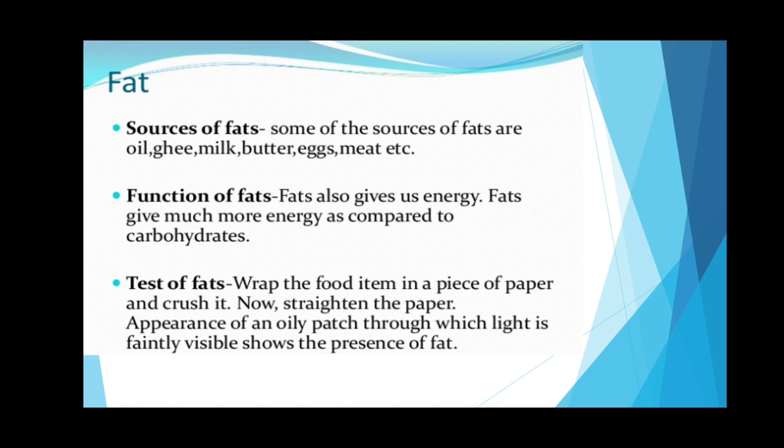Both of these combined become lipids, right? So lipids are also found in corn oil, butter and ghee that I've just mentioned. These are the source of soluble vitamins. What are soluble vitamins? Those that dissolve in your body, right?